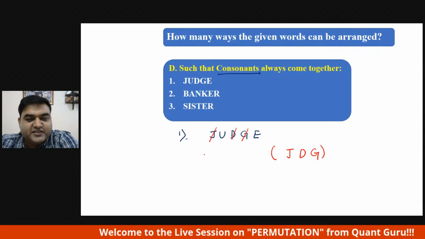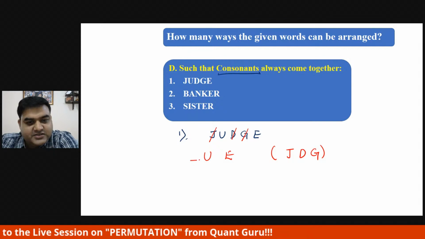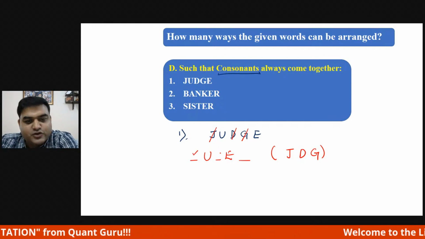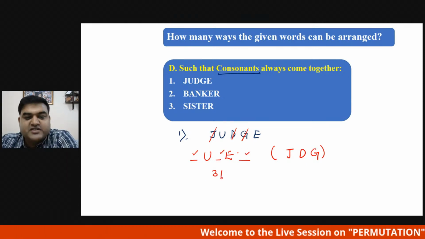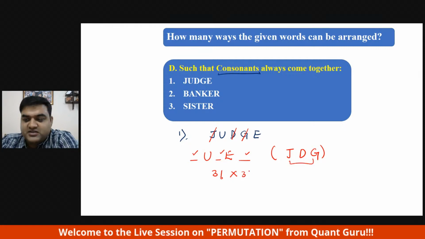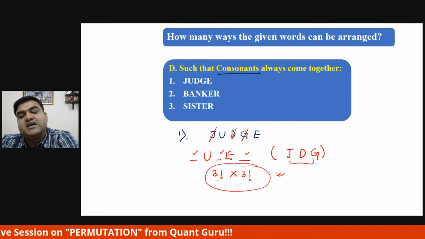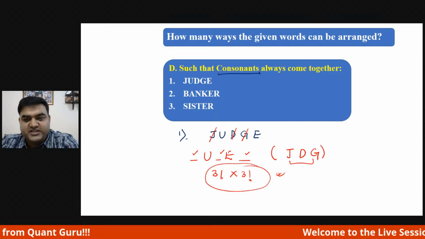And what is left out? So left out is U and E. So 1 space, 2 space, 3 space. These 3 can take either this place or this place or this place. So 3 factorial ways, no repetition, into this is again no repetition, 3 factorial ways. So 3 factorial into 3 factorial ways is the answer. That is 6 into 6, which is 36. Hope everybody has understood. Very easy, no?